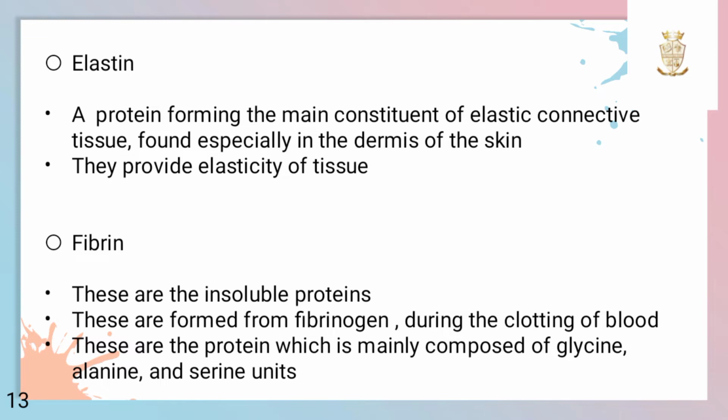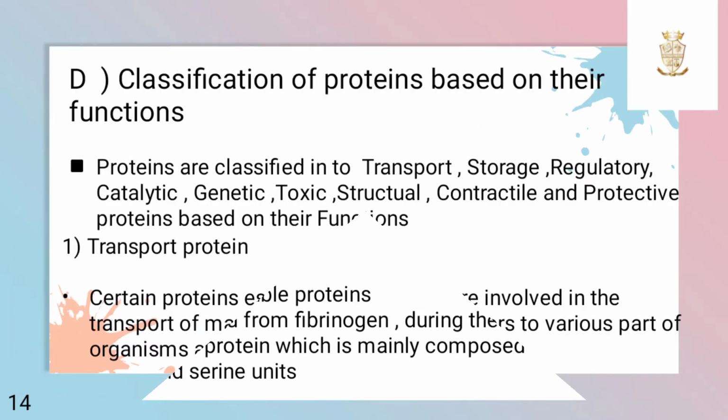Fibrin. These are insoluble proteins. They are formed from fibrinogen during blood clotting. These are the proteins which are mainly composed of glycine, alanine and serine units.